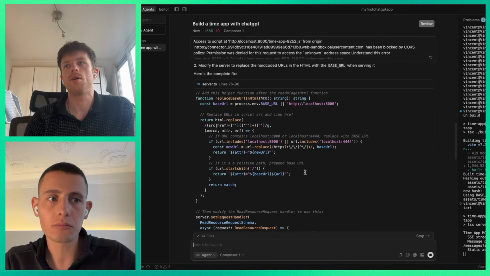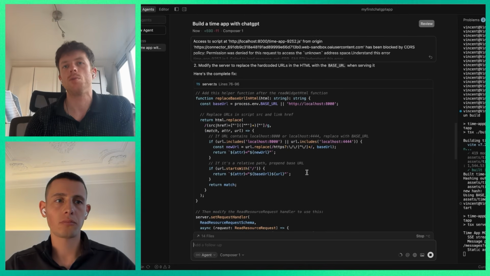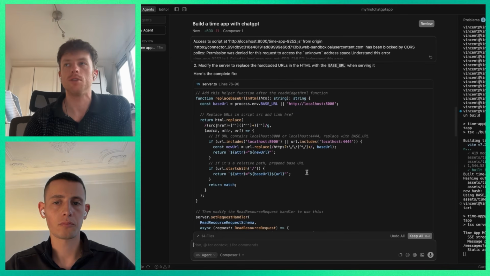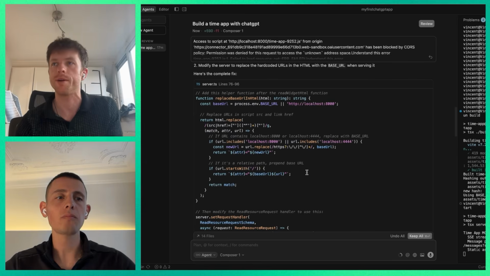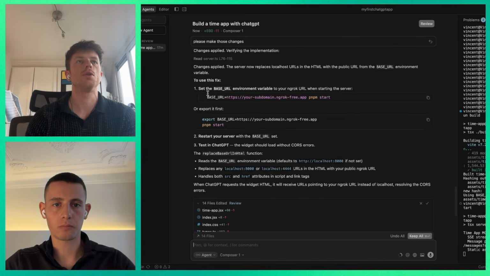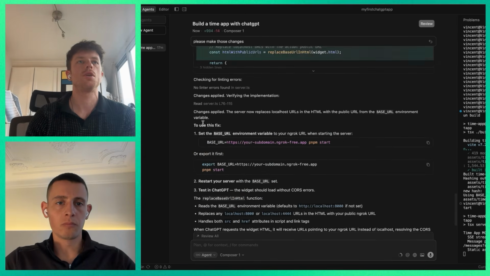This is a common error, going back to what we discussed, that we want the widget server to be the same as the MCP server. This is unfortunately not something that's in the official code examples. It makes our life easier, but it means that the agent probably has to debug this one, maybe two times, before it understands how to get this working. Some changes, base URL. So it's giving us a few instructions.